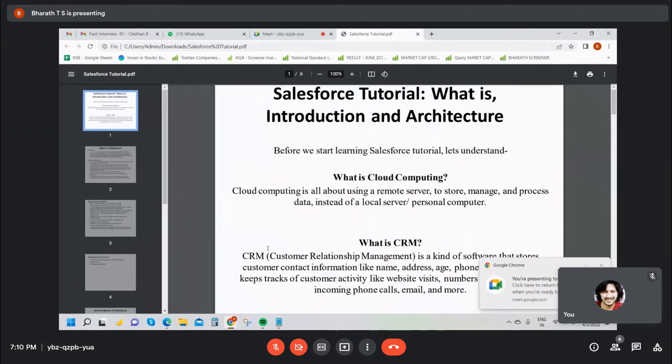Before going to Salesforce, first you should know about that. What is cloud computing? What is cloud? And what is CRM? First, okay. Now, see, what is Salesforce? Salesforce is a cloud-based customer relationship management platform. Okay. See why Salesforce is the number one cloud computing, why Salesforce is highly booming nowadays.